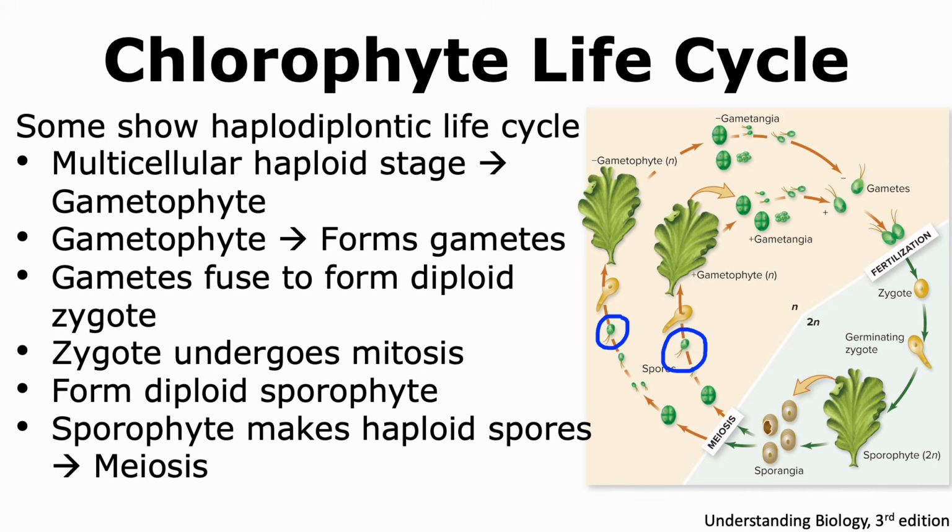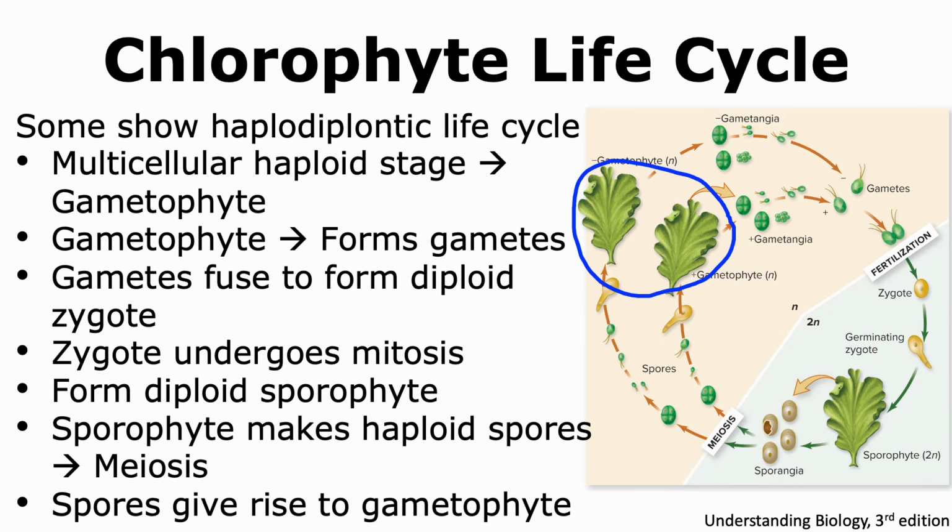Hence, a meiosis event happens in order to generate the spores. These haploid spores that arose from the diploid multicellular sporophyte can then germinate to give rise to the multicellular haploid gametophyte. And thus the cycle goes on.